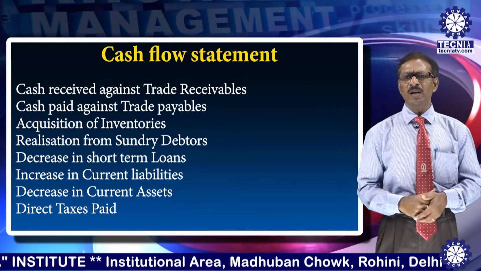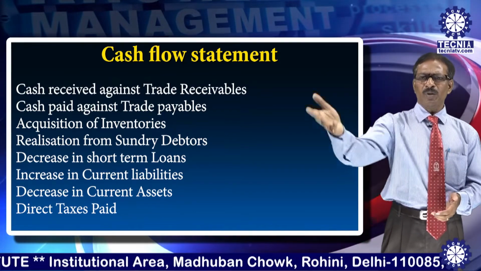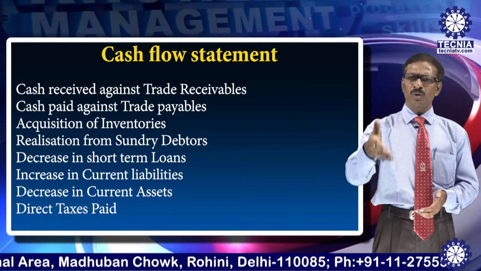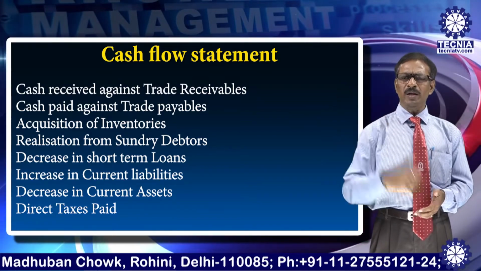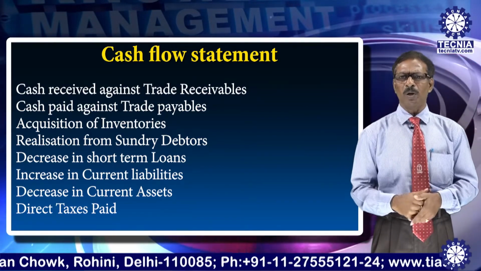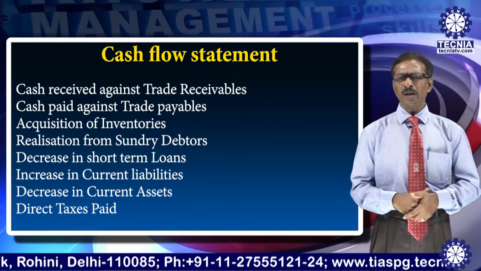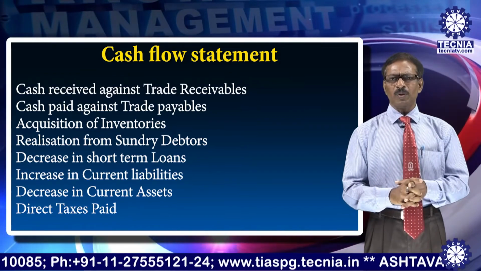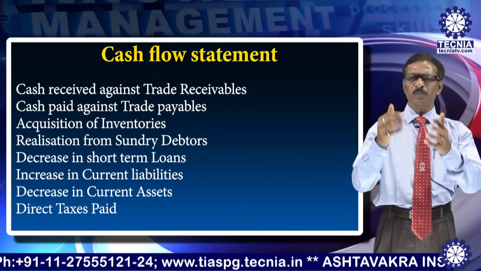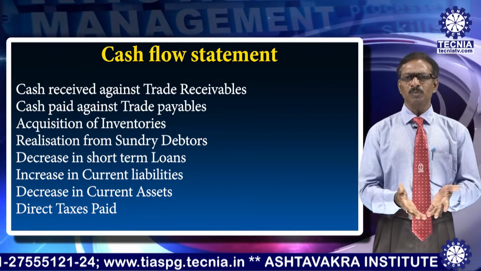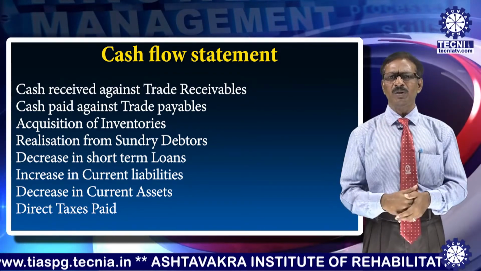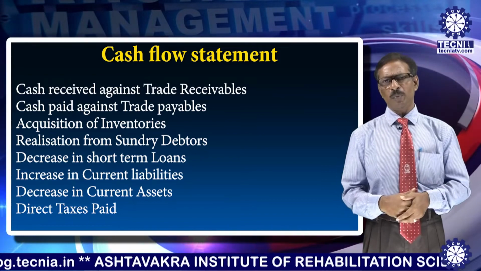Similarly, increase in current liabilities. Current liability is related to day to day business or for a short period of time, so that is related to current liabilities. Decrease in current assets, they all come under the operating activities. Next one, direct tax paid. Yes, you are correct, because we have already mentioned that direct tax paid means tax paid on income. The income comes from the main activity, that is operating income. So tax paid on that operating income also comes under the operating activities.